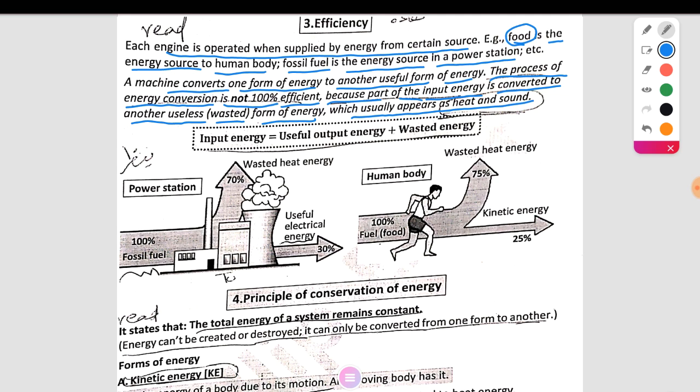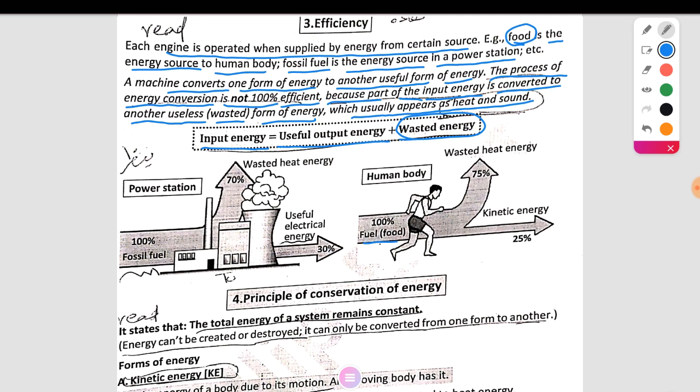For example, wasted energy. The input energy equals useful output energy plus wasted energy. This is an example.